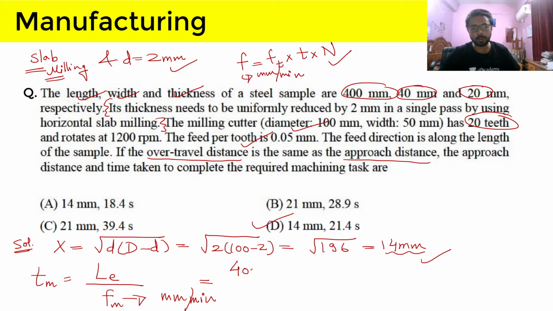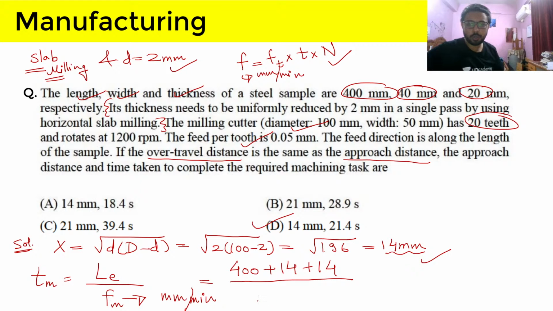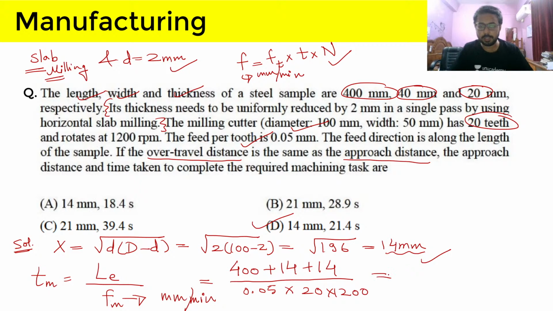It is 400. The approach distance is 14. The over travel distance is 14. And we don't have to take any other additional length for our effective length. And what is F_M? It is F_T, the feed per tooth, 0.05, times number of teeth, 20, times rotational speed, 1200. So what will be the answer here? Let me solve it.